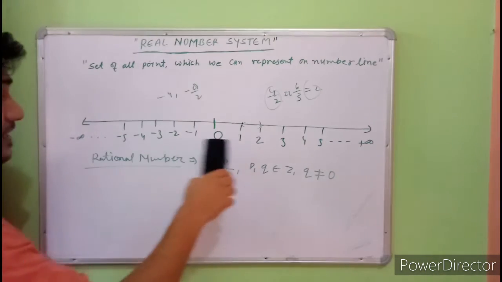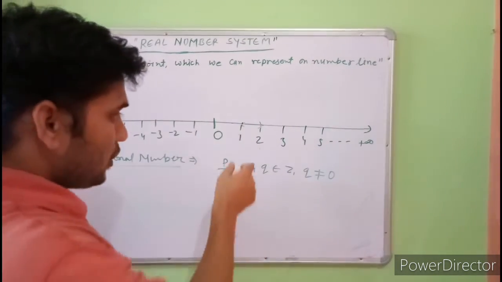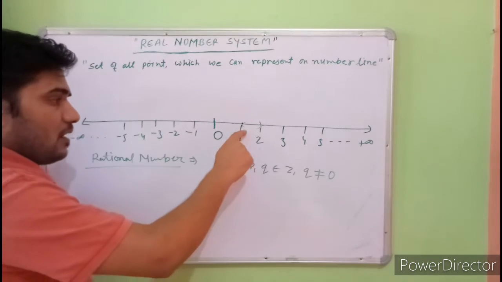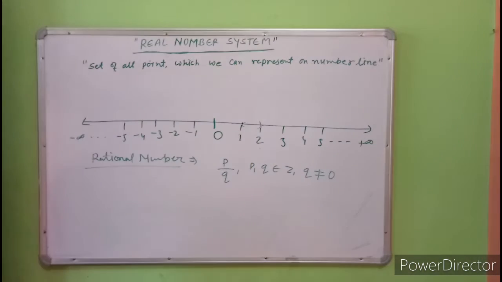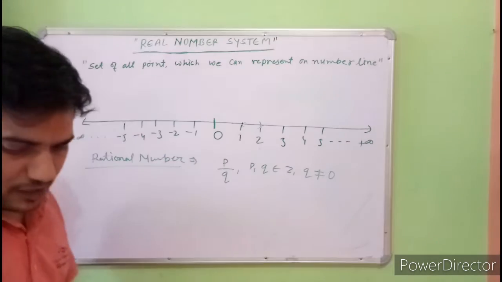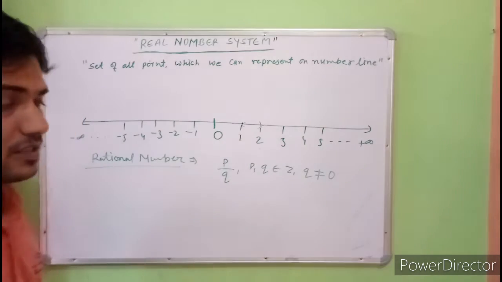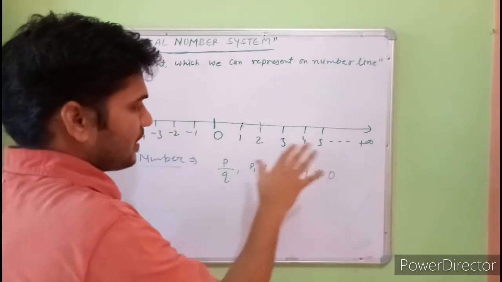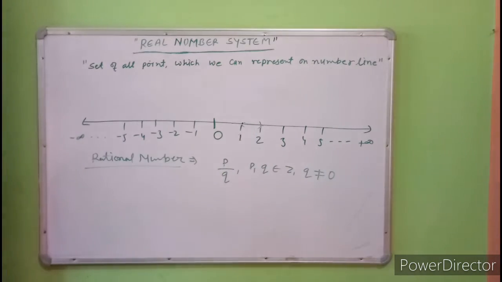So all integers are rational numbers, but between two integers there are many rational and irrational numbers. This is very important to understand: which numbers between two integers are rational and which are irrational.